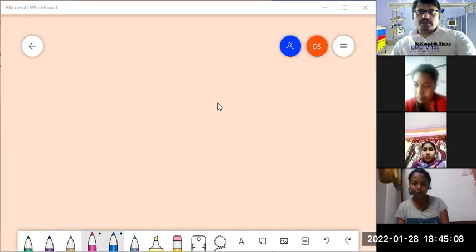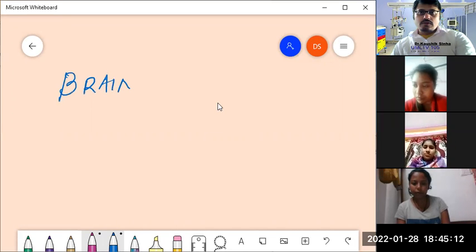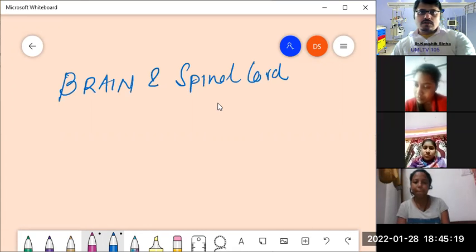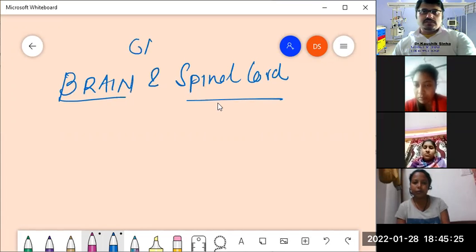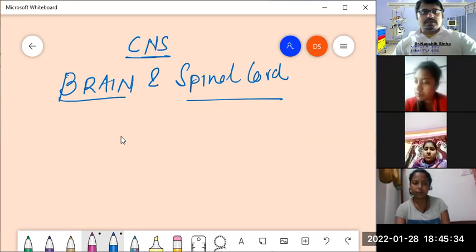Okay, so today's topic is the introduction of the brain and spinal cord. Both of these together are termed collectively as the central nervous system. This is C, central nervous system. In short, known as the CNS.